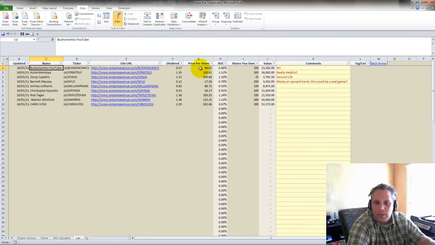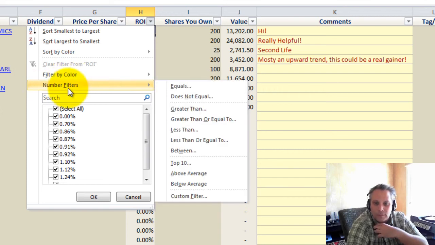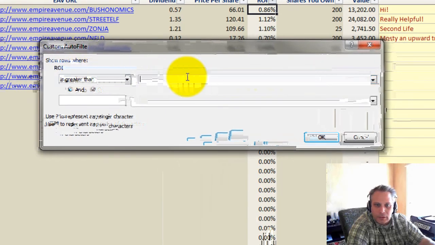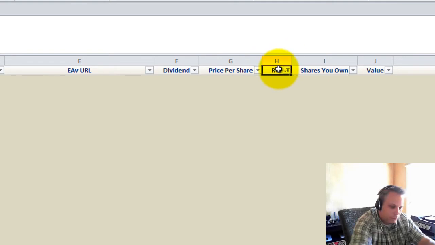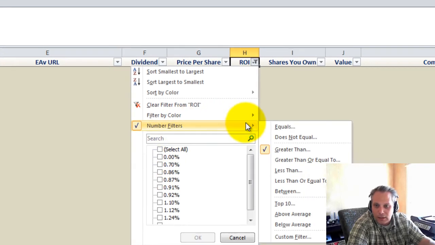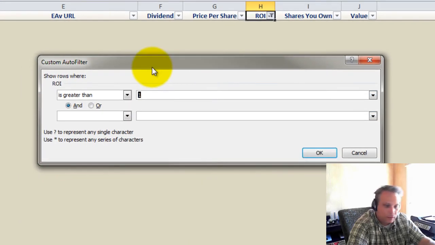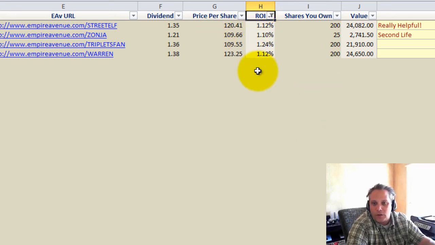But if I clear that out, maybe what I do want to do is look at the ROI, and maybe I want to set a range and say, show me, let's filter this, number filter, right? I can say greater than, let's say 1.00. And I click OK, and I came up with nothing because I'm looking at the percentage, and it is looking at that as a straight number. So 1% is 0.01. You have to know a little bit of math. Click OK. Now it shows me who's got a return on investment of greater than 1%.